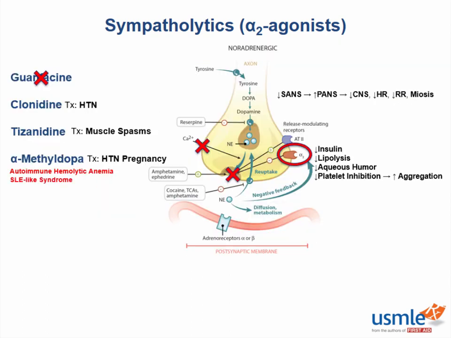Similarly, the use of alpha-methyldopa can also lead to the production of a specific type of autoantibody that can present as a lupus-like syndrome. And what kind of antibody would you test for if you suspect drug-induced lupus? Antihistone antibodies.